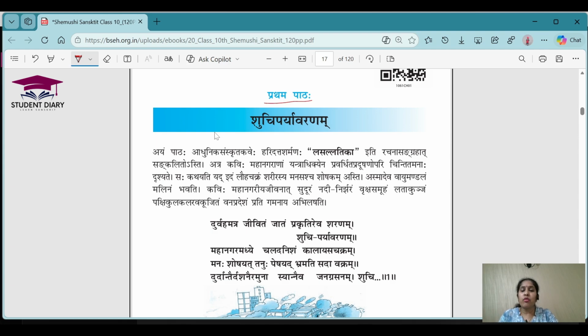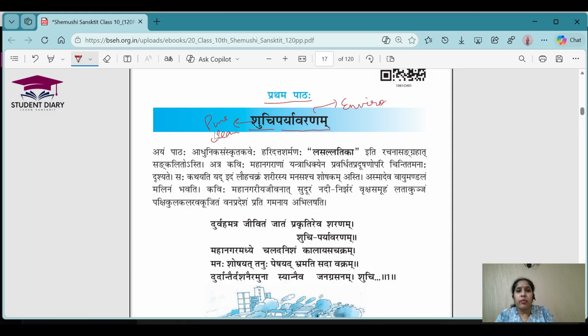We know that there are two books for the CBSE board, right? One is Manika and one is Shemushi. Today, we are going to do the first chapter from the Shemushi textbook. And let's start exploring the meaning of the title. So the title is Shuchi Paryavaranam. Shuchi means clean or pure basically, and Paryavaranam means environment.